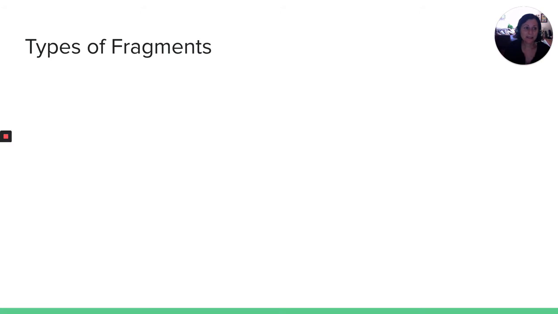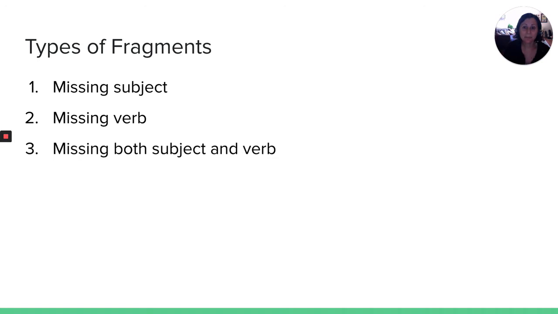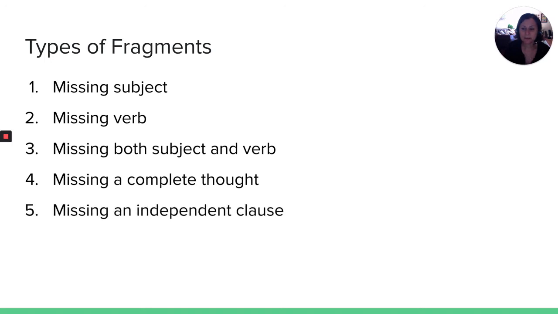So a fragment is basically an incomplete sentence. And there are different types of fragments. Maybe it's missing a subject, a verb, or missing both the subject and verb. A fragment might be missing a complete thought, or missing an independent clause. And I'll be talking more about what this is later in the video. We'll actually go through each of these 5 things together.